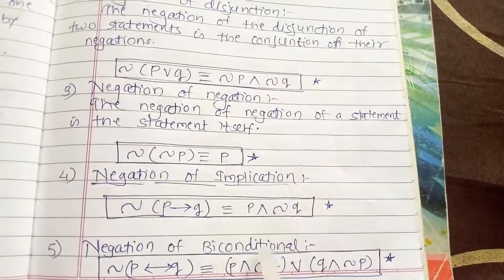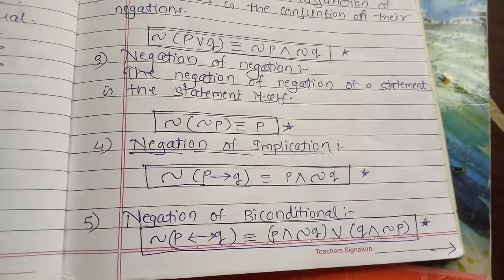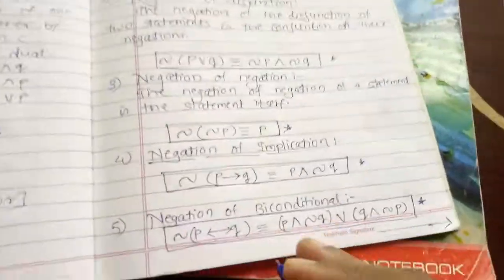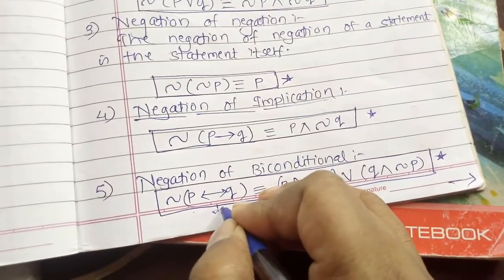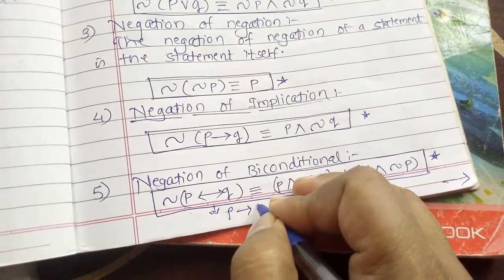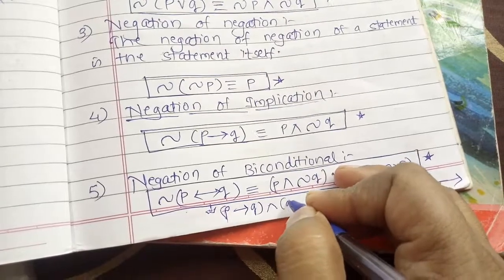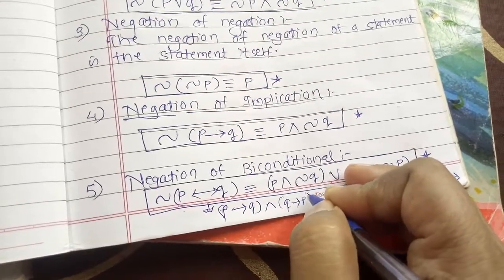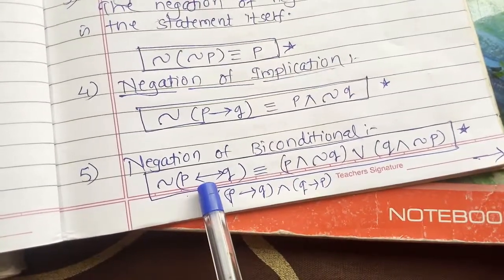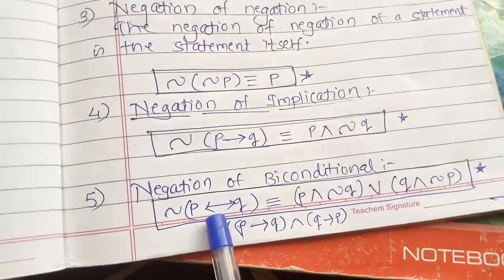Now the next one, the negation of biconditional. Biconditional is the conjunction of the conditionals of these two statements. So we can write biconditional as P conditional Q conjunction Q conditional P. Now we have to take the negation of this.